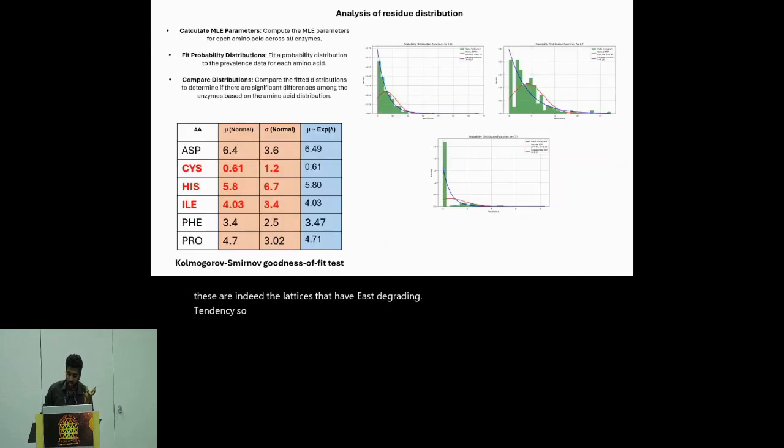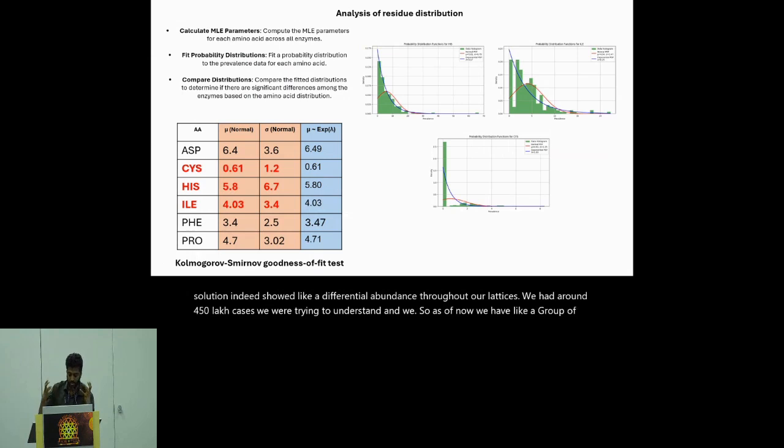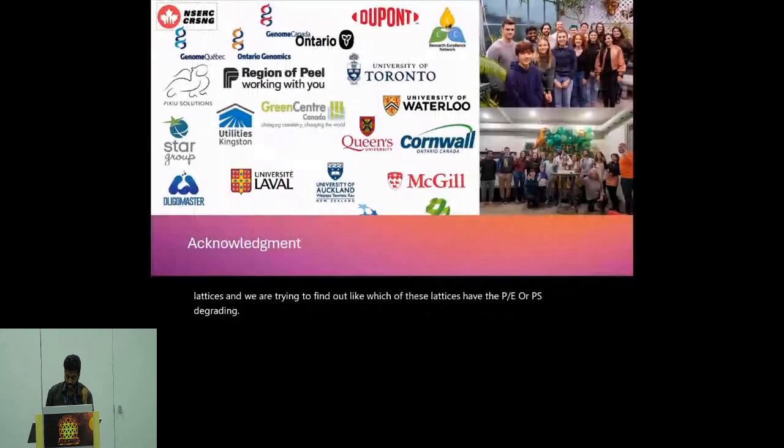We did different distribution analyses and found that cysteine, histidine, and isoleucine showed a differential abundance throughout our laccases. We had around 450 laccases we were trying to understand, and as of now we have a group of laccases, and we are trying to find out which of these laccases have PE or PS degrading characteristics.